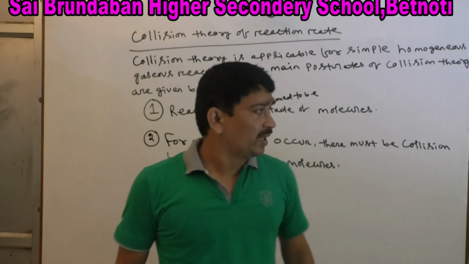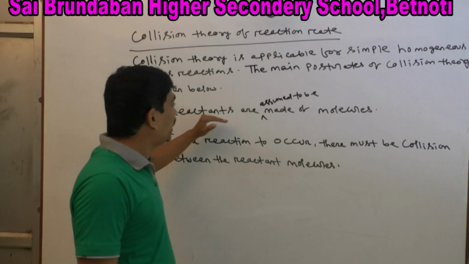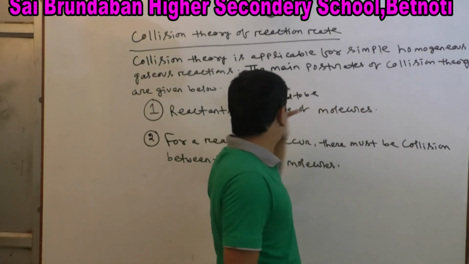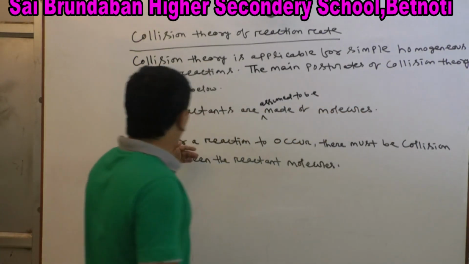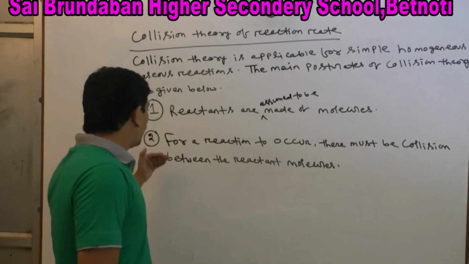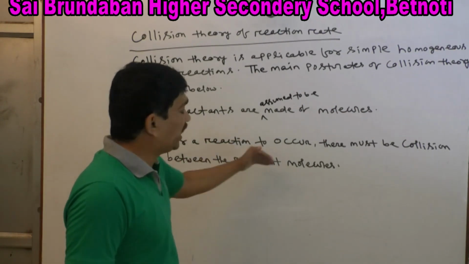Clear? So, first point, reactants are assumed to be made up of molecules. Second point, for a reaction to occur, there must be collision between the reactant molecules.